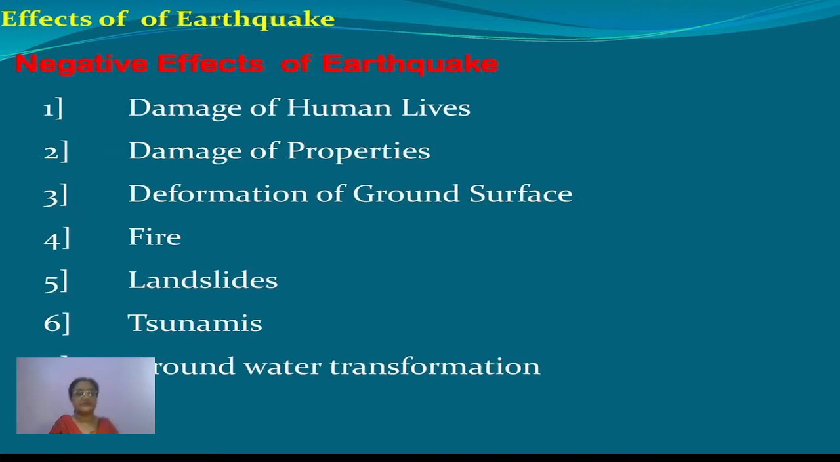Then tsunamis. Tsunami, again, is an important negative effect of earthquake. Then it can cause sudden floods, which are called flash floods. It can cause a change in the course of a river. Suppose a river is flowing through one portion, and all of a sudden, because of the shaking of the earth, the course of the river changes from one side to the other. So in any of these forms, you will find destruction is caused.